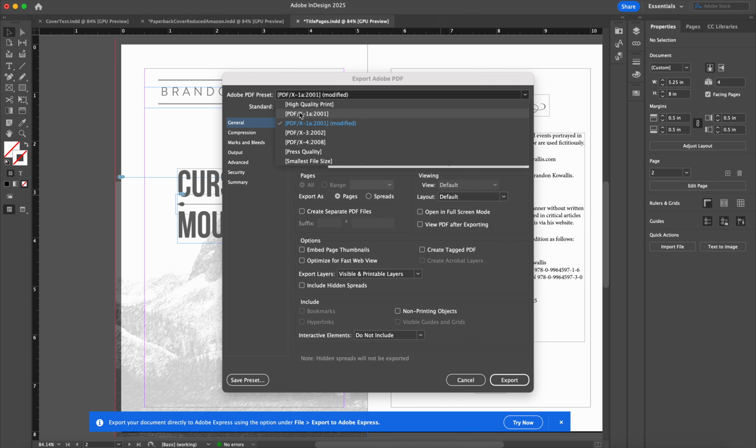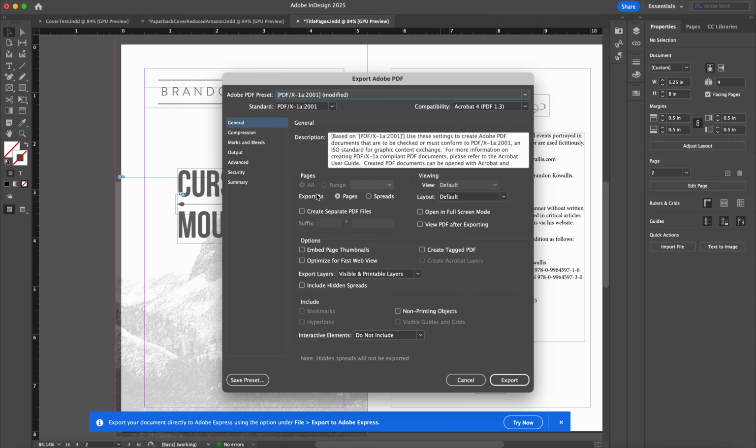On the settings, it recommended, on a lot of the forums and I think on KDP as well, using PDF/X-1a:2001. So I selected that. The reason why it says modified is because I checked the bleeds, which is not a default. So I made sure it was checked to export pages, not spreads.